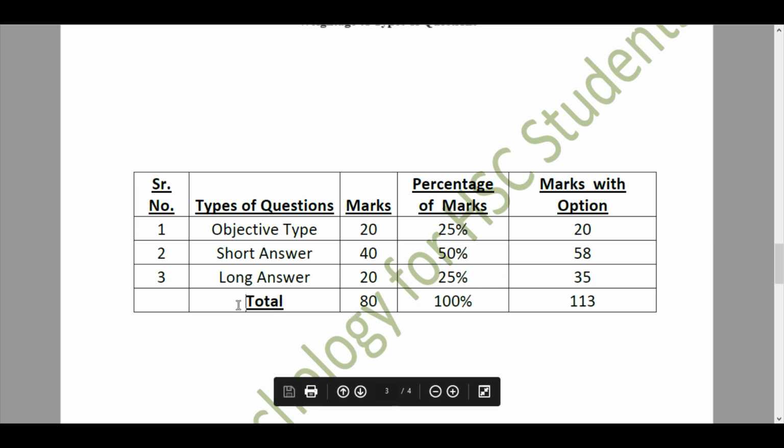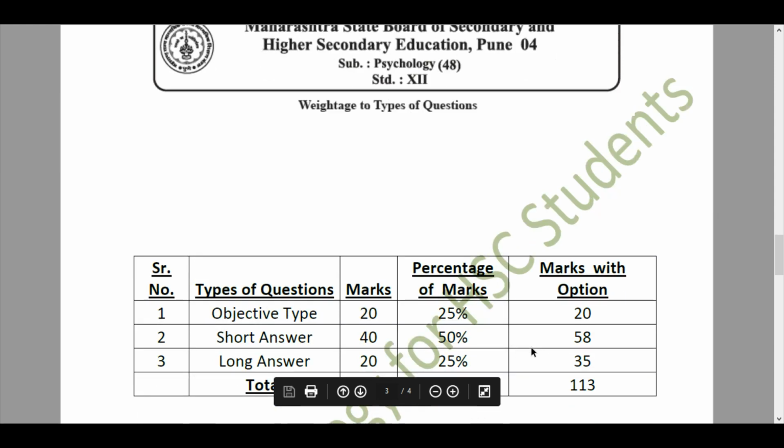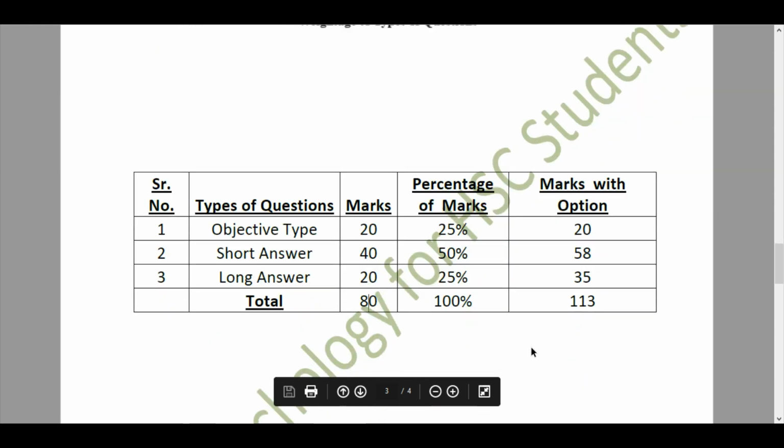So a total would be here 80 marks, out of which 25% is long answers, 50% is short answers, and 25% is objective answers. So this was our weightage of the types of questions that would be asked to you in the question paper.